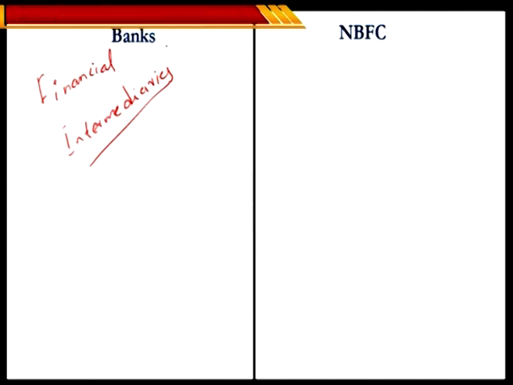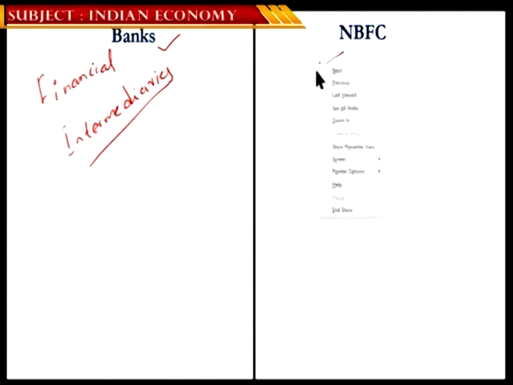Ideally, a bank is registered as part of the RBI Act of 1934, whereas NBFCs are registered as companies as part of the Companies Act. As of now, the latest thoroughly revised Companies Act is 2013. So a bank is registered as an entity as per the RBI Act, and the Banking Regulation Act of 1949 is the one under which the RBI regulates these banks, whereas NBFCs are simply registered as companies as per the Companies Act.